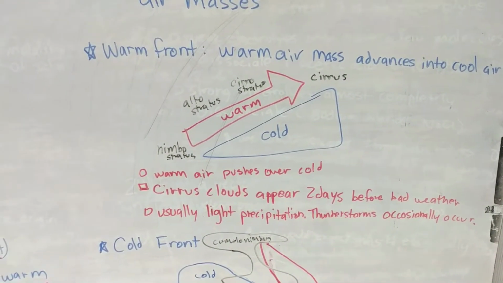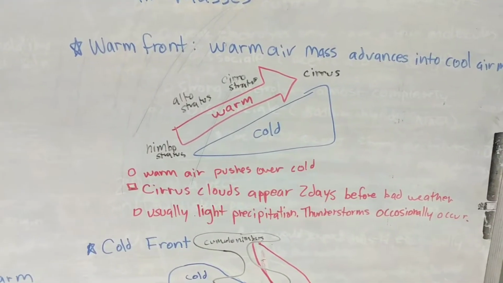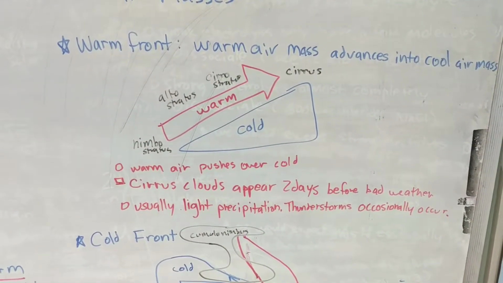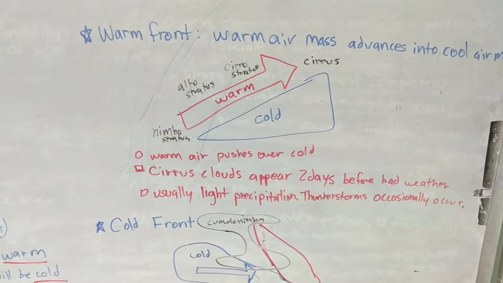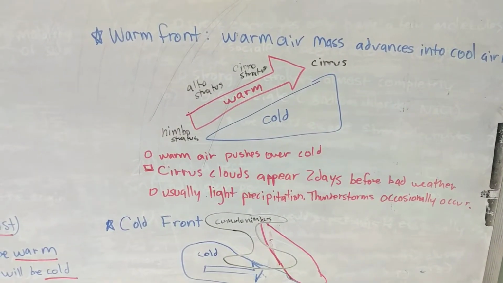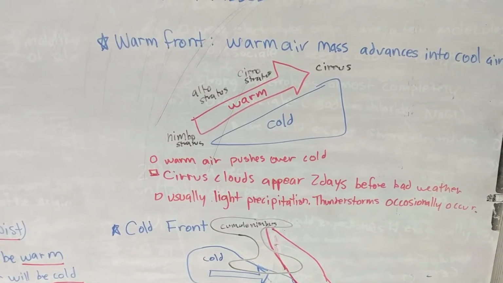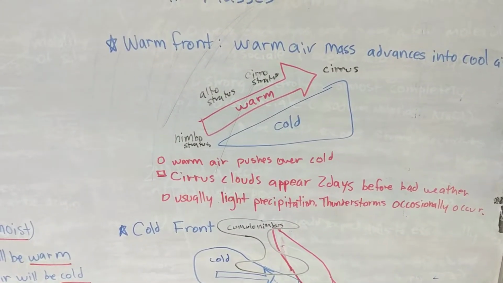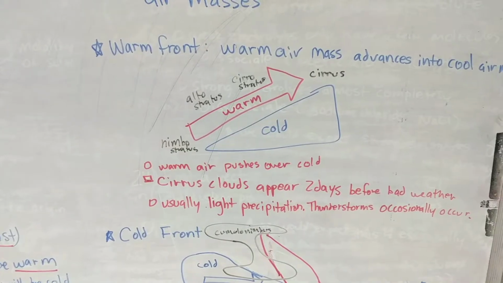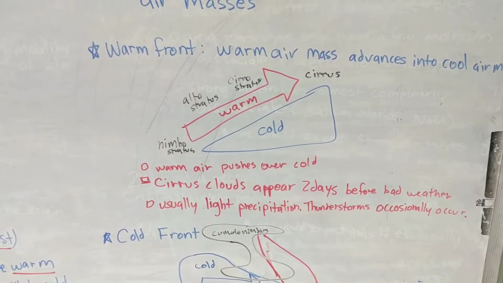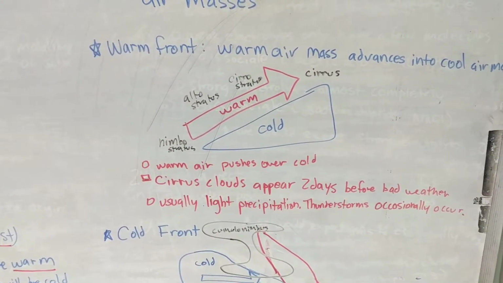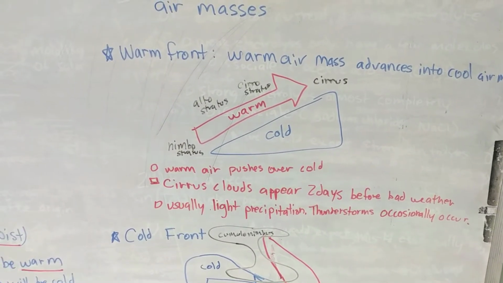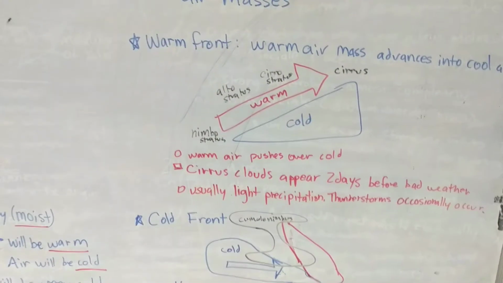The cirrus clouds, which are high altitude, wispy looking clouds, will form first, and they'll form 2 days before any bad weather occurs. The bad weather will be from the alto and nimbostratus clouds, and those clouds will have a light, steady precipitation over a couple days. Thunderstorms can occur in warm fronts, but they're not typical, all right?